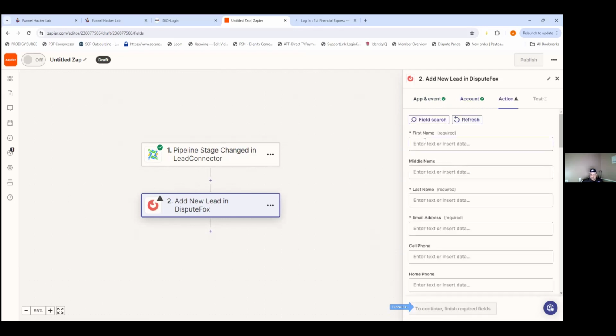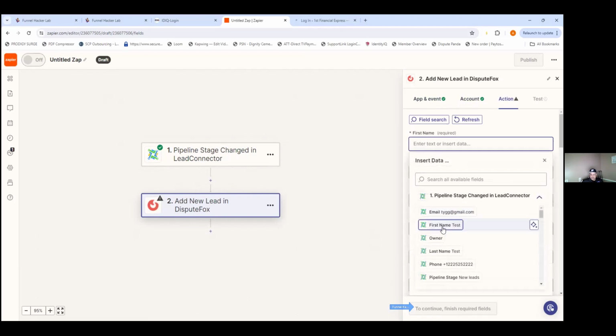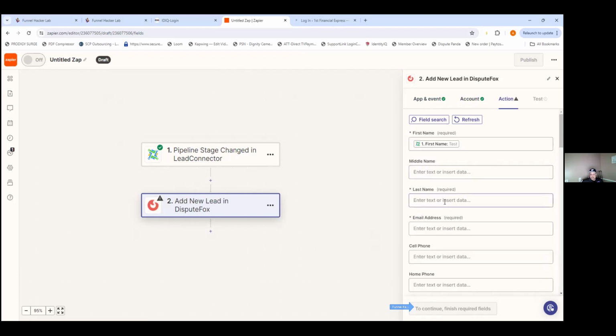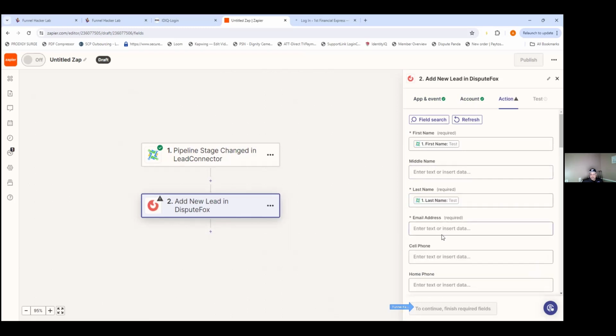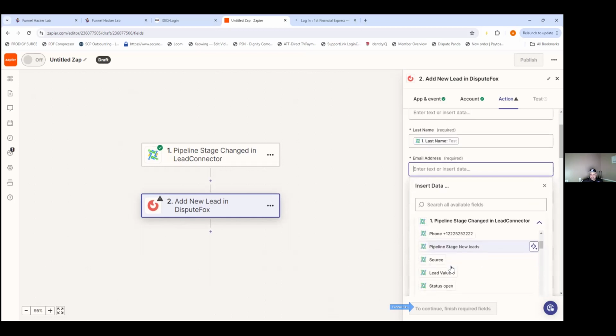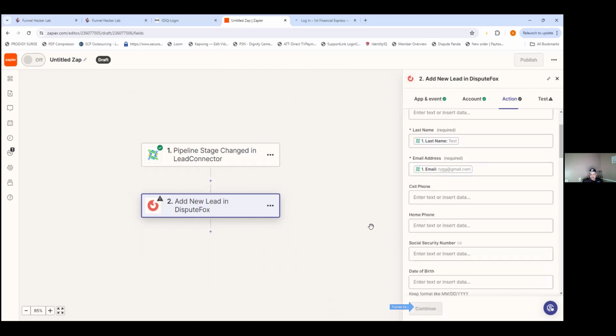Same thing. Name, last name, email, phone number, the most important ones you need. So I put first name test. Yes, sir. Last name, which is also the test one again. There you go. Email, phone number. Email's on the top somewhere. There you go. So tab.